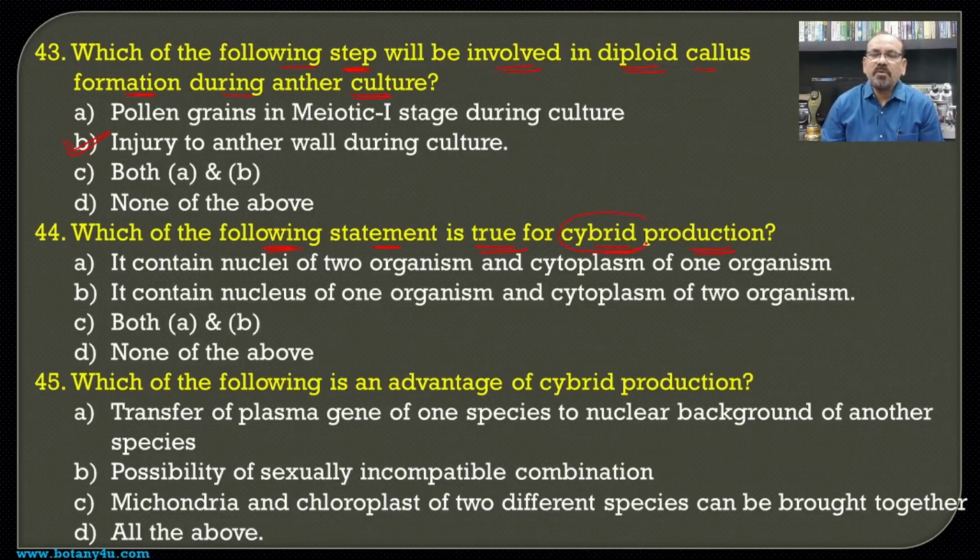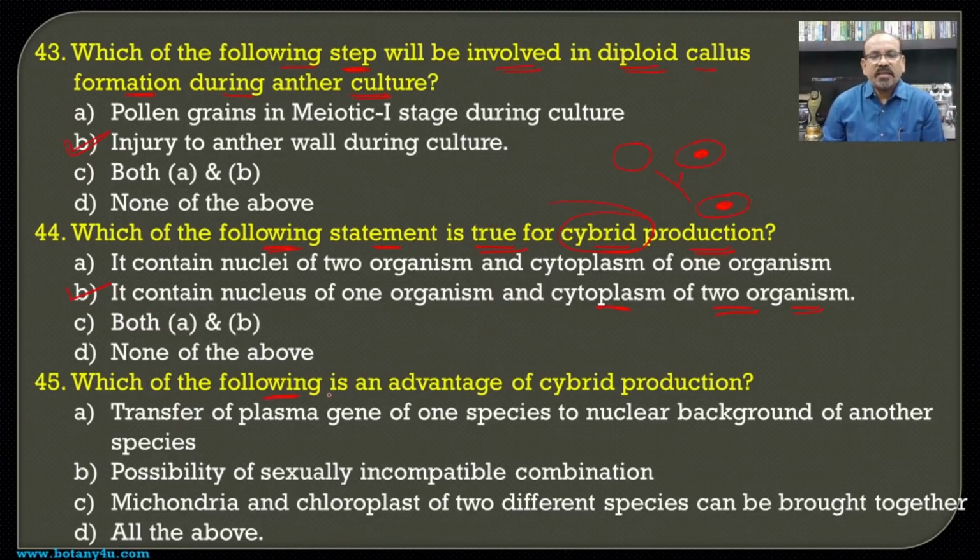Whenever we are talking about the cybrid production, it is nothing but the system in which two protoplasts are fused with each other, but out of that one nucleus is present and the other is absent, and hence such two cells fused together will have the nucleus of one and the cytoplasm of both the cells, and hence it contains the nucleus of one organism and the cytoplasm of the two organisms. That is the correct one in production of the cybrid.